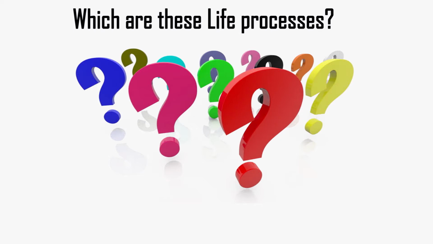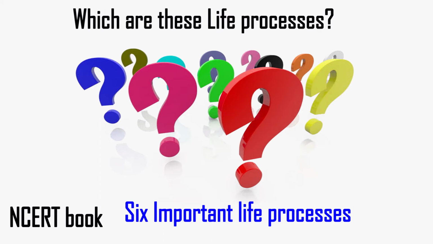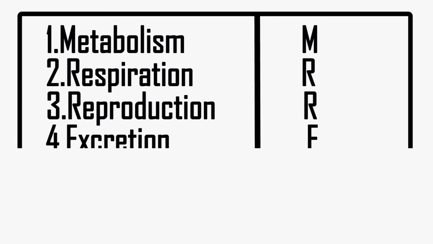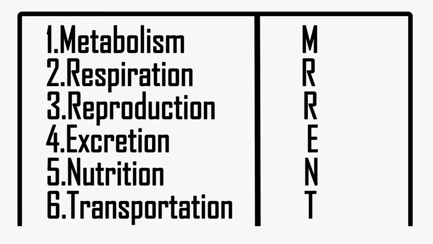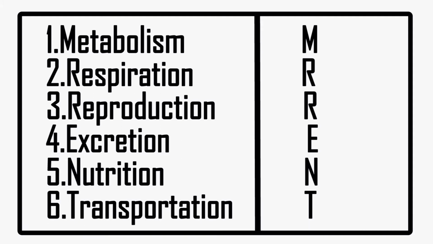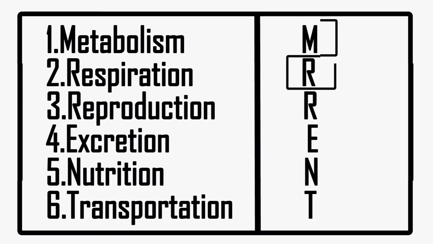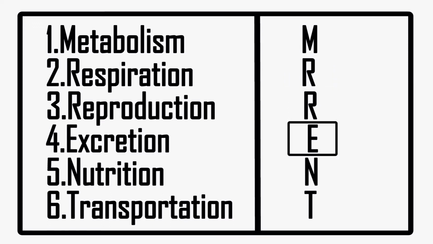There are so many life processes, but in our NCERT book, 6 important life processes have been given, and these are metabolism, respiration, reproduction, excretion, nutrition, and transportation. Here I have given a mnemonic to remember these life processes, that is Mr. Rent. M stands for metabolism, R for respiration, R for reproduction, E for excretion, N for nutrition, and T for transportation.